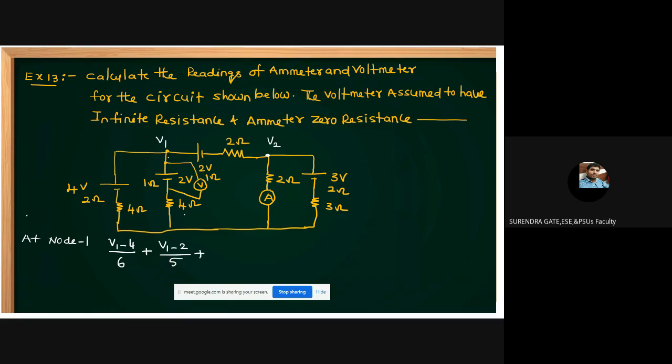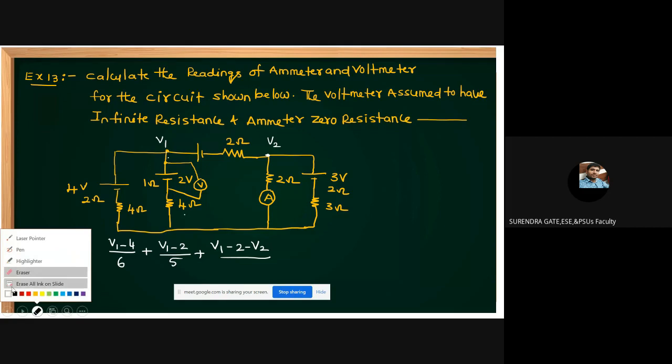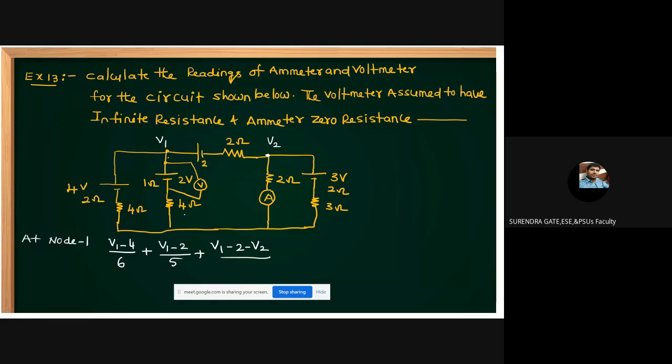Next, V1 minus 2 minus V2 by 1 ohm. Please don't confuse: this voltage source is 2 volts and 1 ohm resistance is given. How much can we get? V1 minus 2 minus V2 by 3 ohms is equal to 0. Then you simplify this one. Directly I am writing, you please do that.